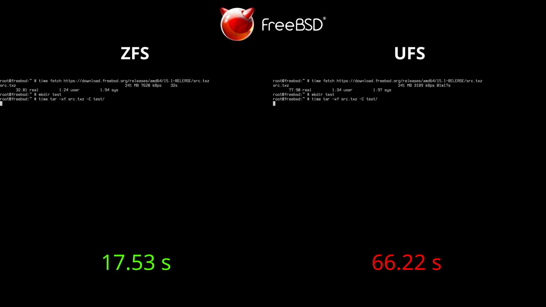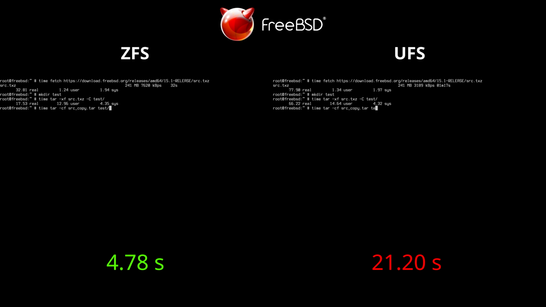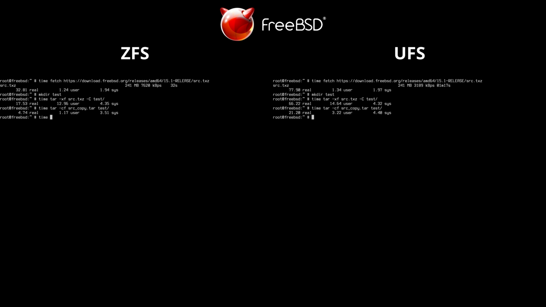With tar xf, we decompress src.txz, measuring sequential write performance and the creation of thousands of files in the system. This operation is absolutely key to evaluate metadata latency and write speed on the real workload expansion of the base system. Next, we use tar cf to repackage the files, measuring sequential reads and indirect compression of the extracted dataset here. This crucial step evaluates how the file system handles intensive reading of many small files during reconstruction of the tar file.